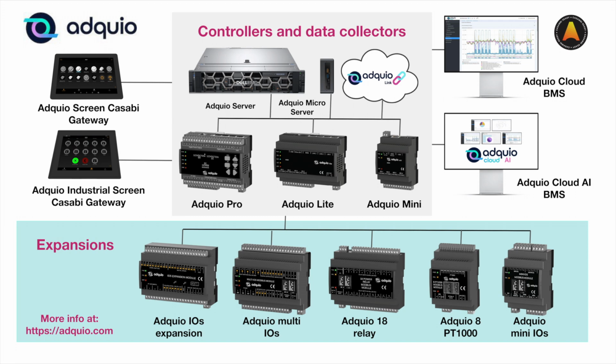And finally in this section, we have Adquio Link. Really, Adquio Link is not hardware like its peers, but it is a programmable controller like any of the ones in this section, but it runs in the cloud. What it allows is to connect systems that are also in the cloud, as for example the Casambi API with the BMS. The advantage of this product is that it allows you to make connections between different systems without the need to install any physical device.